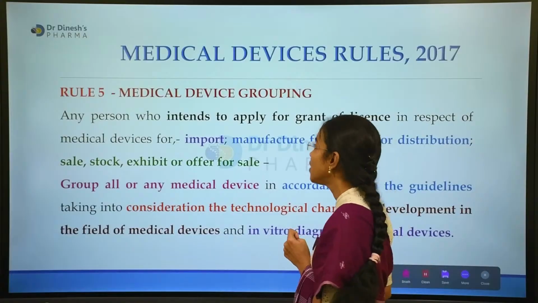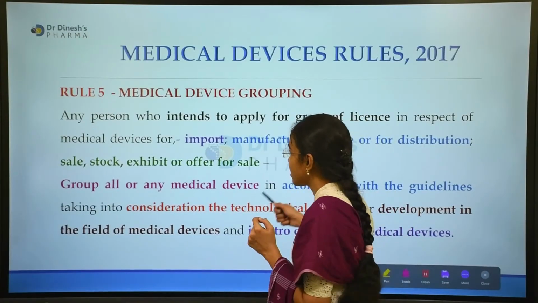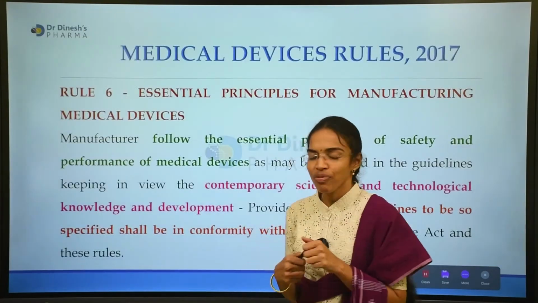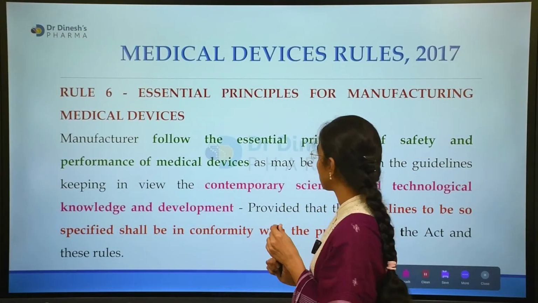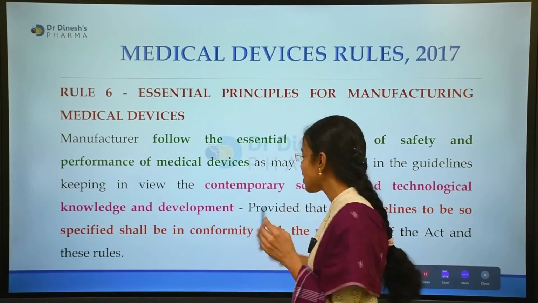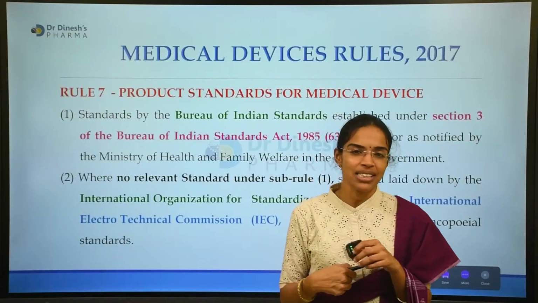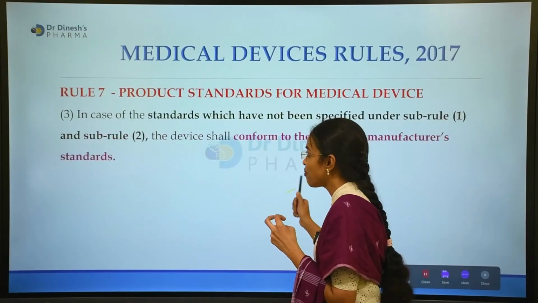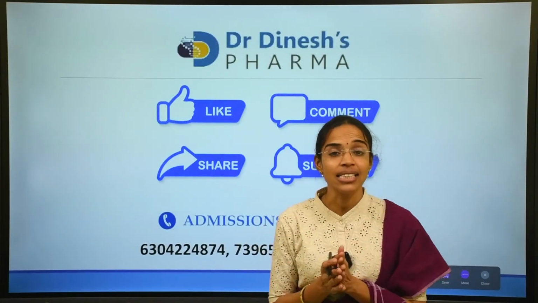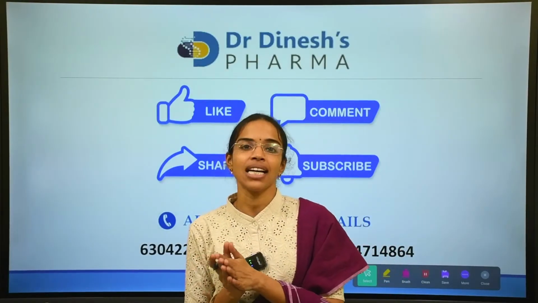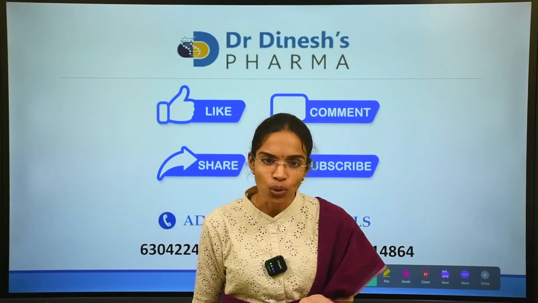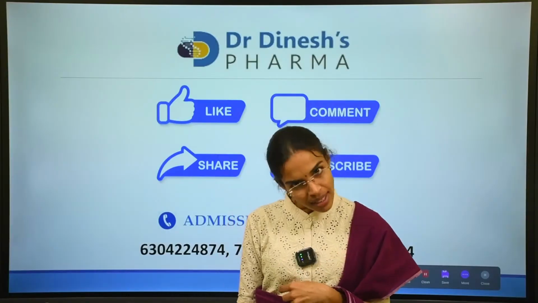Rule 5 is about medical device grouping. Rule 6 is about the essential principles for manufacturing of medical devices, and Rule 7 is about the product standards of medical devices.